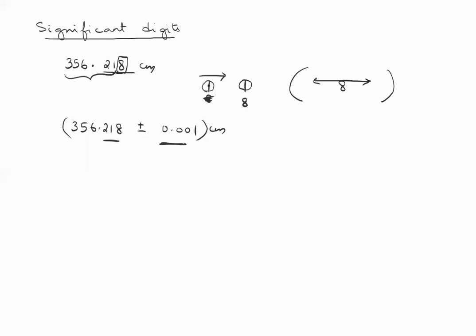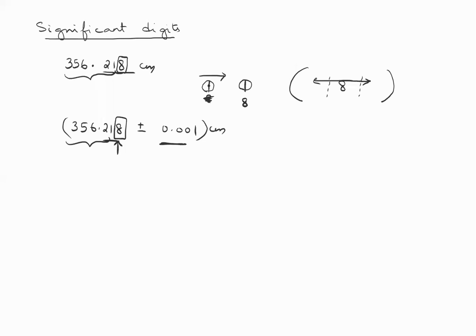So that's why I wrote it. It could have stopped somewhere here or somewhere here. I'm taking all possibilities into consideration. That is why this 8 is uncertain. It could have crossed, it might not have crossed. So it's not exactly 8. These are all called the certain digits and this is called the uncertain digit. Now your significant digits consist of both the certain plus the uncertain digit. So how many significant digits are there? You have to consider both the certain and the uncertain digits.